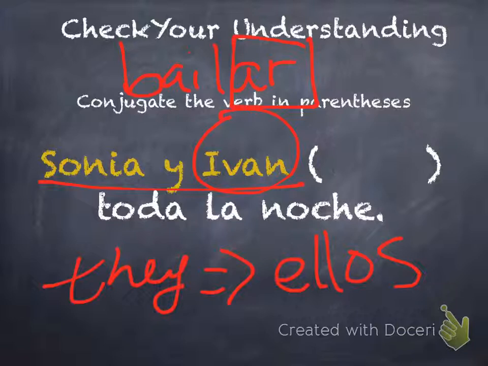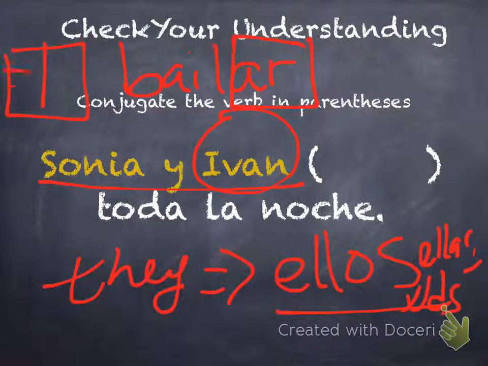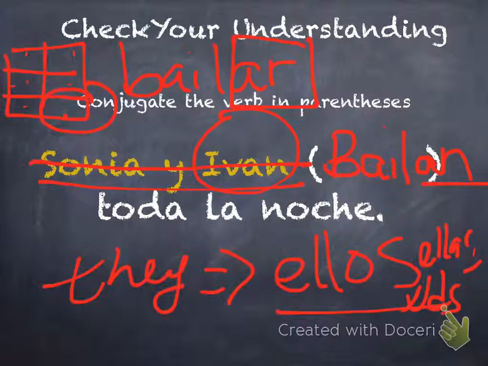We remember that ellos goes in the ellos, ellas, ustedes box, which is this one here. So we have our stem, bail. We add our ending on. So bailan. Sonia y Ivan bailan toda la noche. And again, with Spanish, we don't even need the subject. We could just say bailan toda la noche.